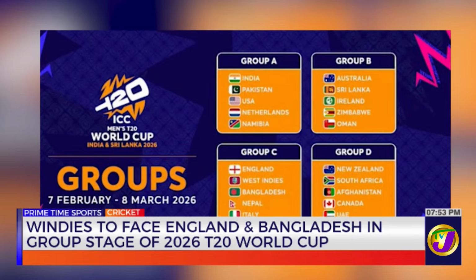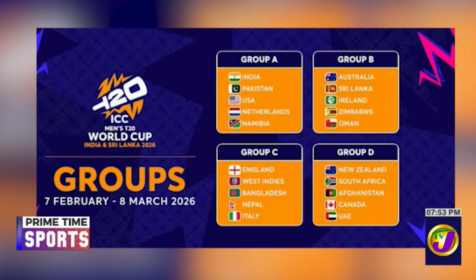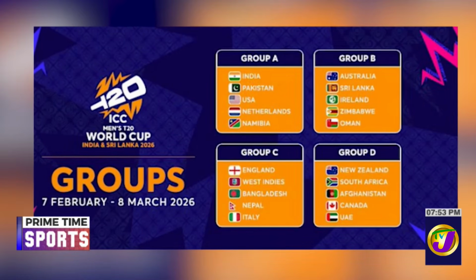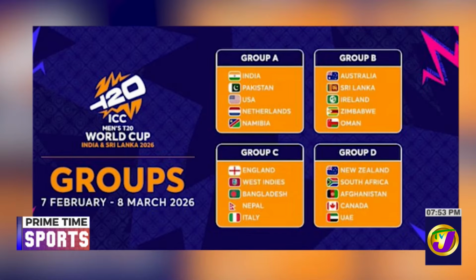Meanwhile, co-host India have been drawn with arch rivals Pakistan, USA, Namibia and Netherlands in Group A. The other co-host, Sri Lanka, will face Australia, Ireland, Zimbabwe and Oman in Group B, while Group D will consist of New Zealand, South Africa, Afghanistan, Canada and UAE.